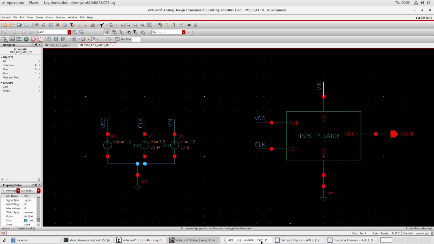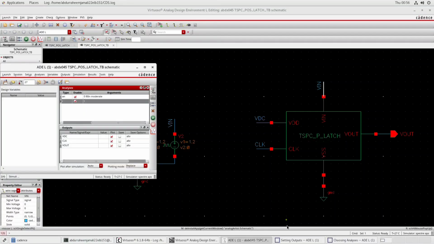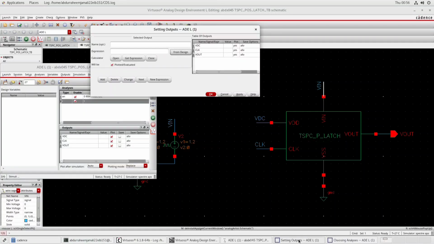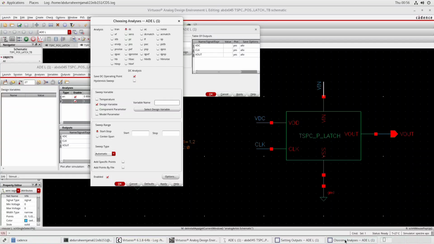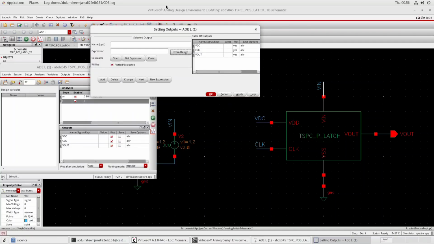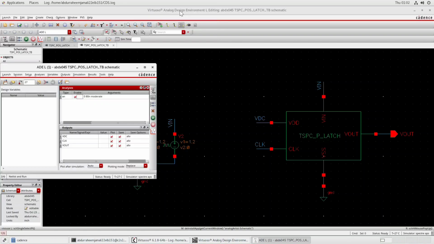So here in the ADEL part, design variable. We will rather prefer, after selecting the transient, to right click, then edit.